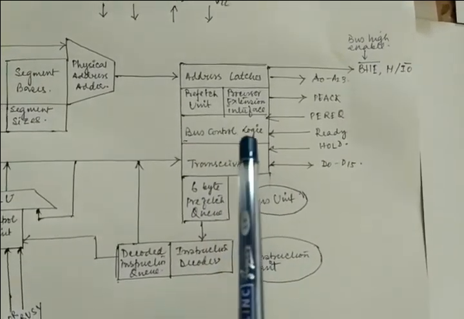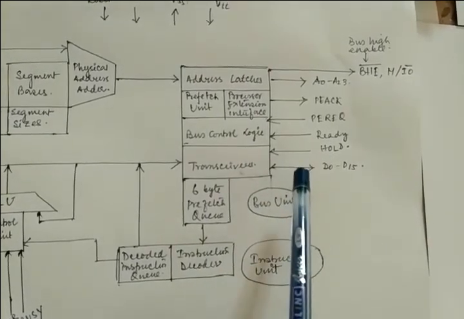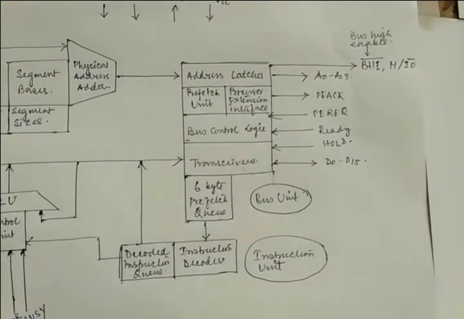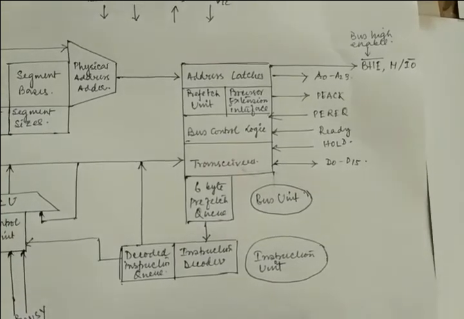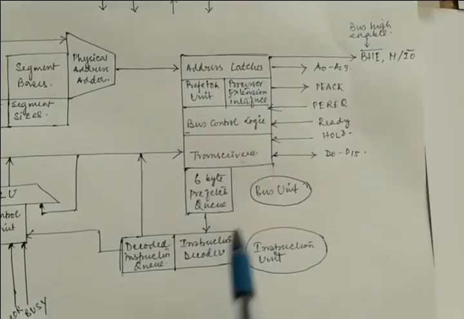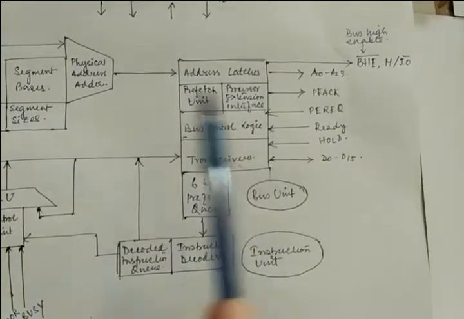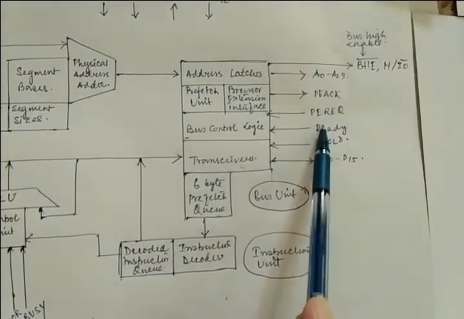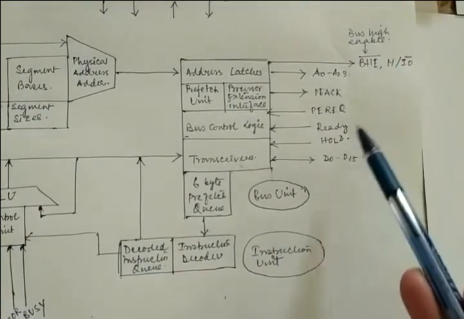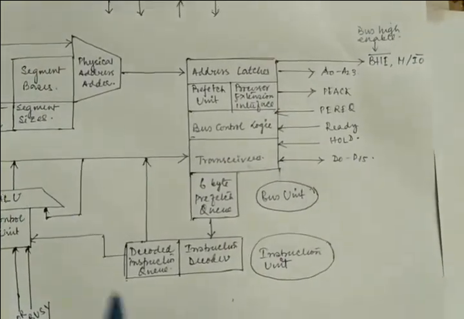Okay, and it controls the transfer of data, and it consists of various control signals, and there is a prefetch unit. The instructions that are going to be executed and the data that are going to be processed are all stored in this block, and after that it goes to the instruction unit, and then it comes to the execution unit. But for controlling all the sections, it has some control signals: there is an acknowledgement signal, a request signal, a ready signal, and a hold signal. So all have the same functions as in your microprocessor, right?